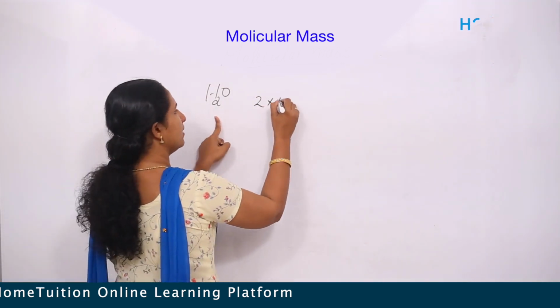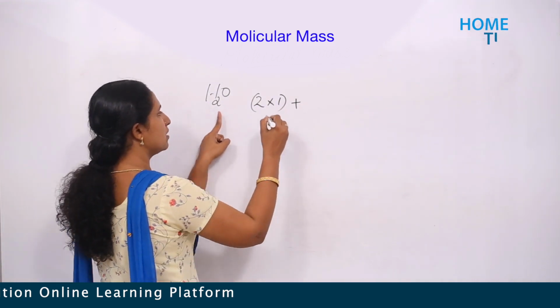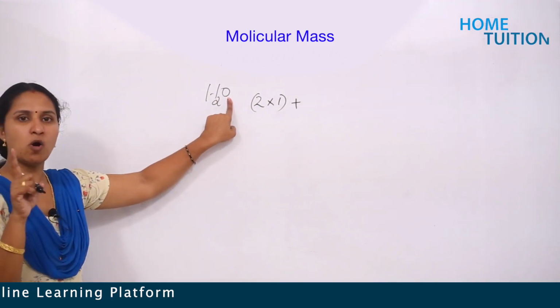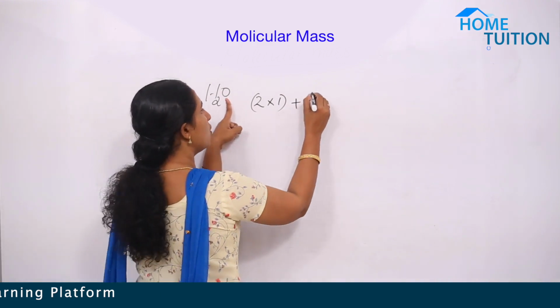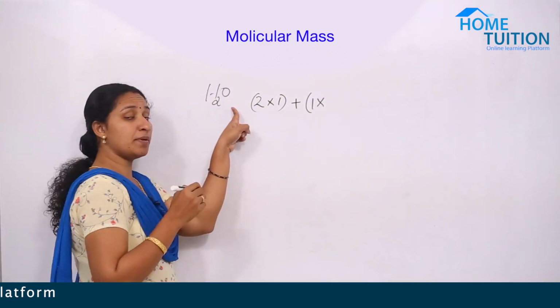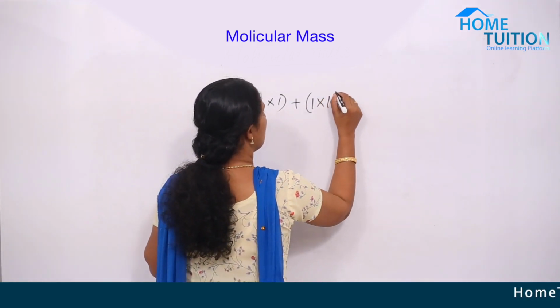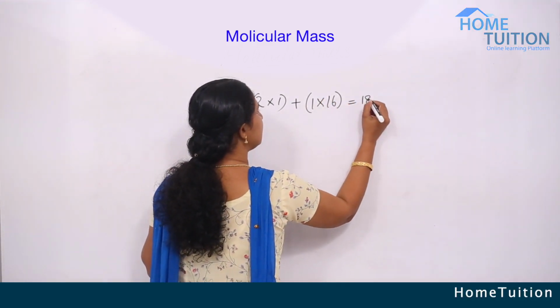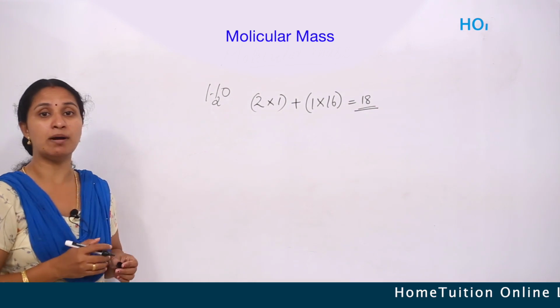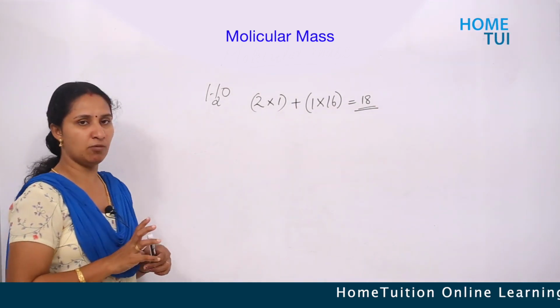1. Then, plus oxygen. 1 oxygen atom is present. So, 1 into the atomic mass of oxygen, which is 16. So, 16. What's the answer? Yes, 18. 18 is the molecular mass of a water molecule.